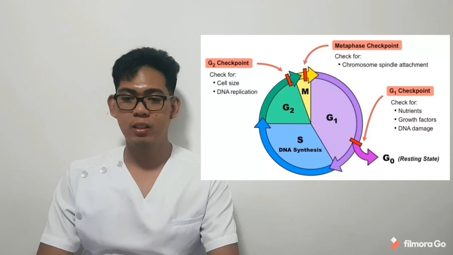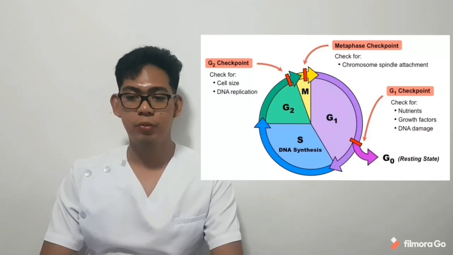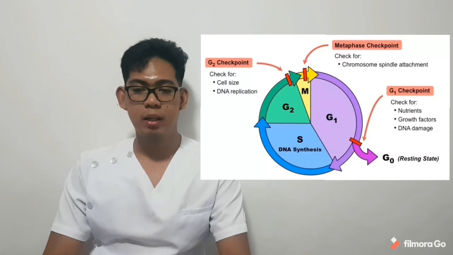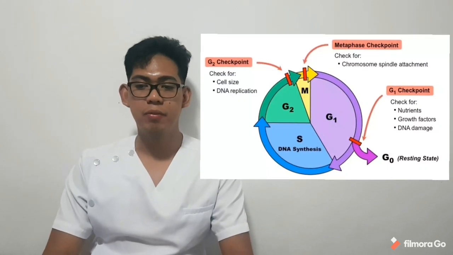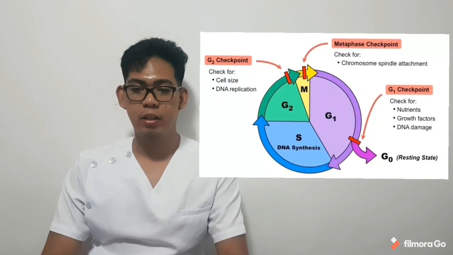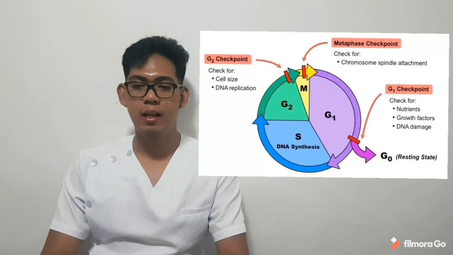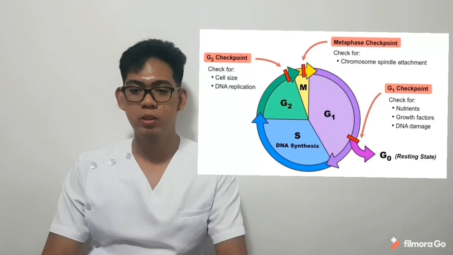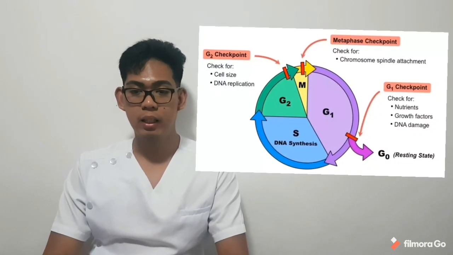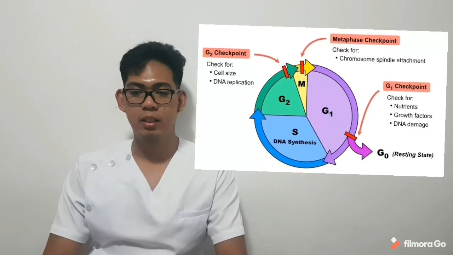A second such checkpoint occurs at the G2 phase, following the synthesis of DNA in S phase but before cell division in M phase. When functioning properly, cell cycle regulatory proteins act as the body's own tumor suppressors by controlling cell growth and inducing the death of damaged cells.